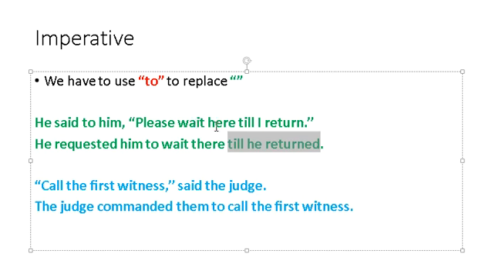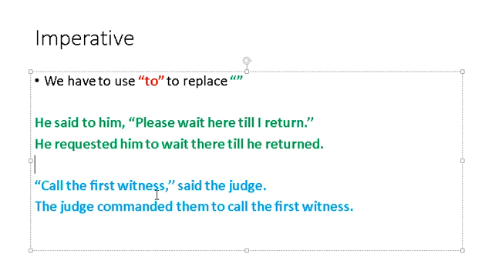Please wait here till he returned. So he requested him. Now inverted commas and commas are changed to to. Please has gone here. He requested him to wait there till he returned. Fine. Now let's have a look at another example that is like command.